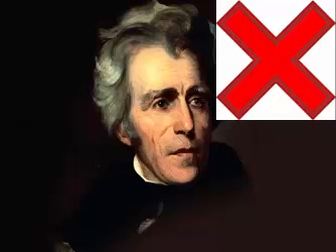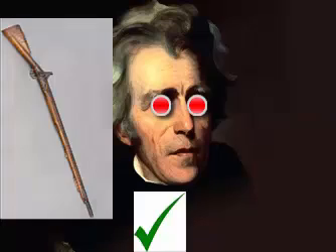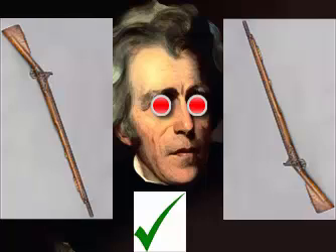Throughout his life, President Jackson has done bad things. The guns in this picture represent his violence. Jackson, for example, was involved in a duel in which he killed a man. The red eyes represent his evilness. During his presidency, Jackson has done some terrible things.